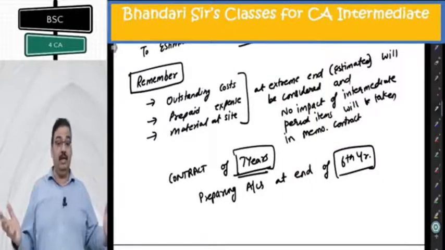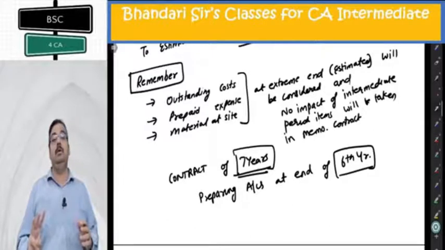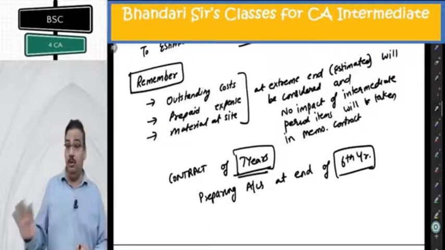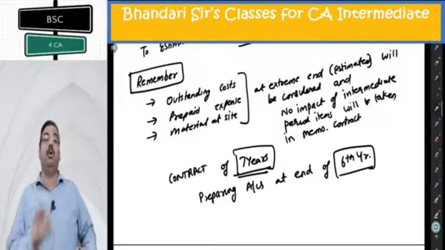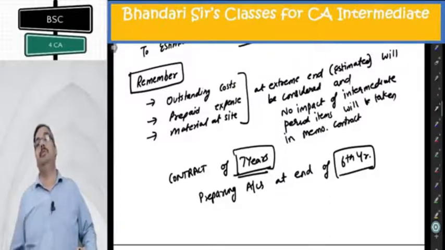So important thing is these three items: prepaid, outstanding, material at site. At the end of 7th year, estimated figures will be used in memorandum contract, and actual figures at the end of 6th year will not be used in memorandum contract. They will be used only in contract account to compute notional profit.